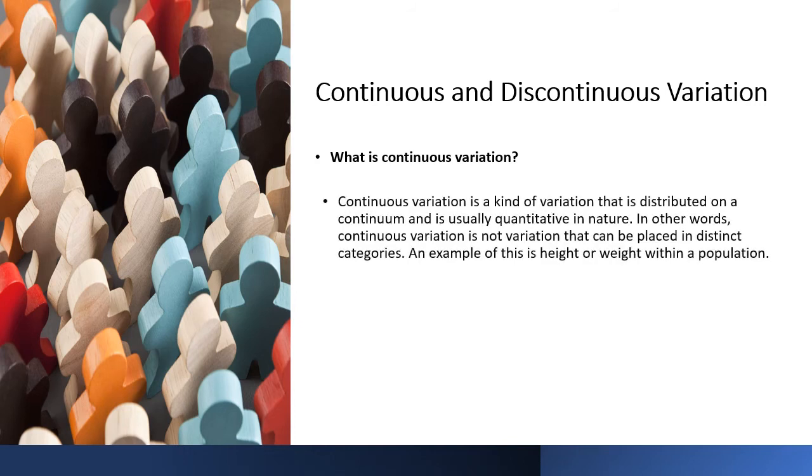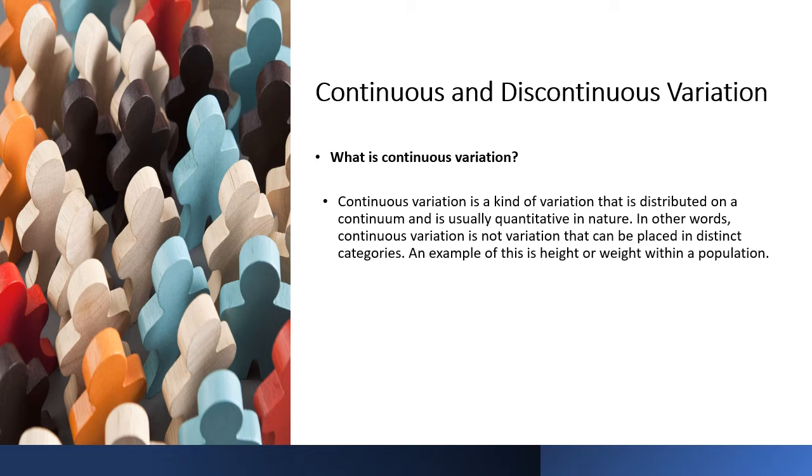We have what we call continuous variation. Continuous variation is variation that is distributed on a continuum and is usually quantitative in nature. In other words, when you think about things like height or weight, they are not distinct variation traits. A person's height can be 6 feet 5 inches and someone else might be 6 feet 4 inches. They are both considered tall people, but those are not distinct bands because who defines who is tall and who is not?